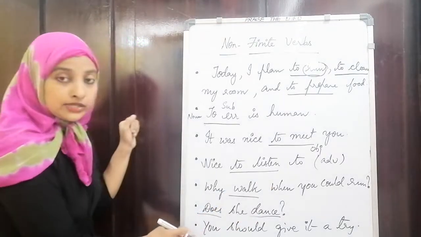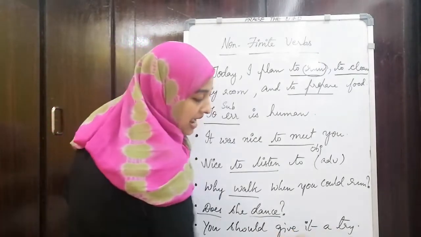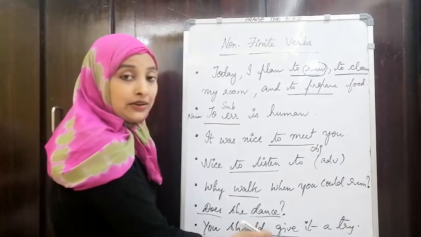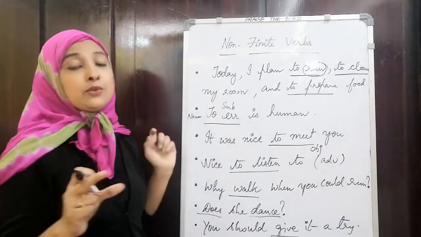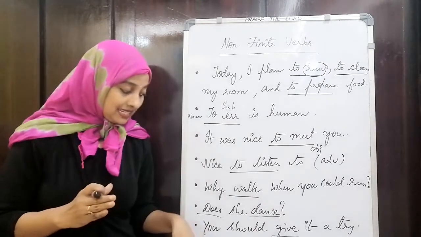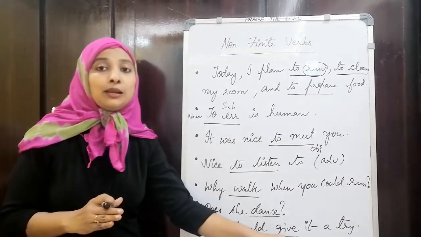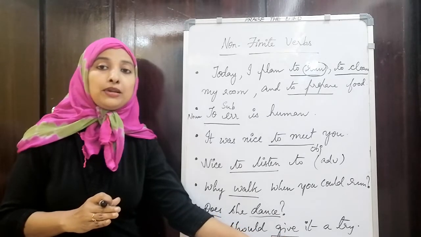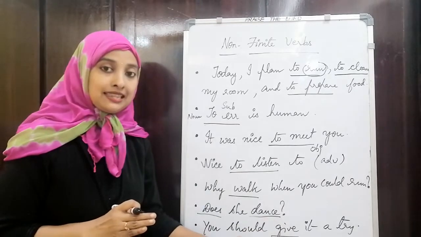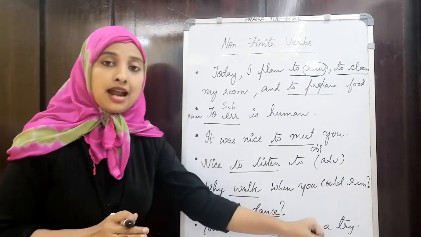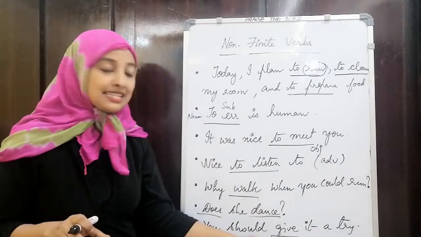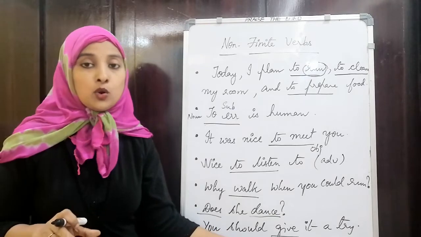So here if you see, you should give it a try. Here, give is the bare infinitive. Whenever helping verbs like will, should, can, could come in a sentence, there you will have a bare infinitive. There you won't be using to. So you should give it a try, because there is should in this. The helping verb should is there, so this uses a bare infinitive. Directly give. You won't be using to give.